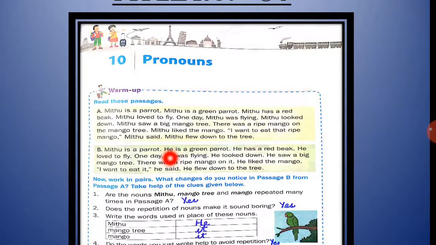Because Mithu is a male parrot, that's why we have used he. So instead of Mithu, we are using he. And instead of mango, we are using it. Same in the case of mango tree also. Instead of mango tree, we can use the pronoun it. Understood, children?